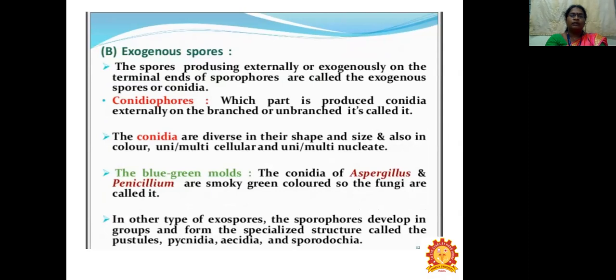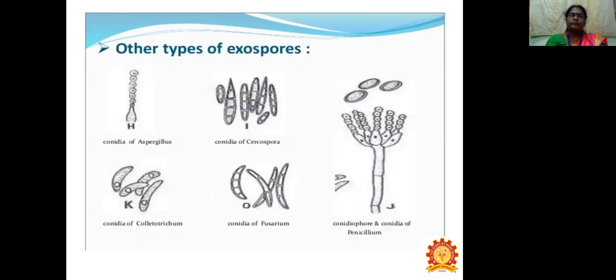In the blue-green molds, the conidia of Aspergillus and Penicillium are smoky green in color, so these fungi are called blue-green molds. In other types of exospores, the sporophores develop in groups and form specialized structures called pustules, pycnidia, acervuli and sporodochia.